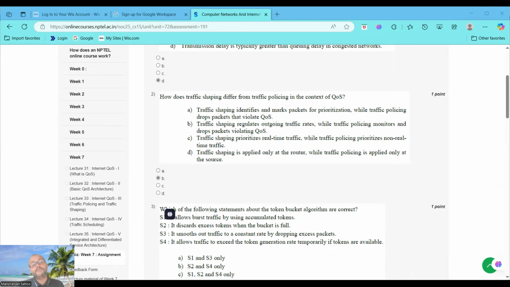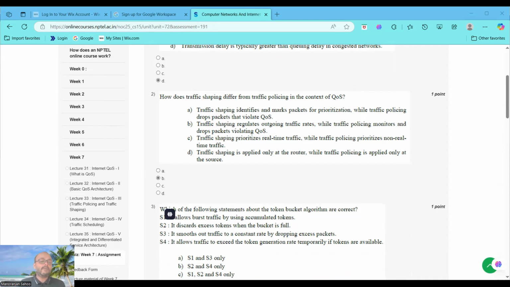Why do we consider statement C the incorrect statement? Because neither traffic shaping nor policing inherently prioritizes traffic based on real-time versus non-real-time characteristics. Shaping regulates rates regardless of the traffic type. Policing enforces limits without prioritizing specific traffic classes. That is, prioritization is handled by mechanisms like scheduling, not by policing or shaping directly. So this is an incorrect statement.